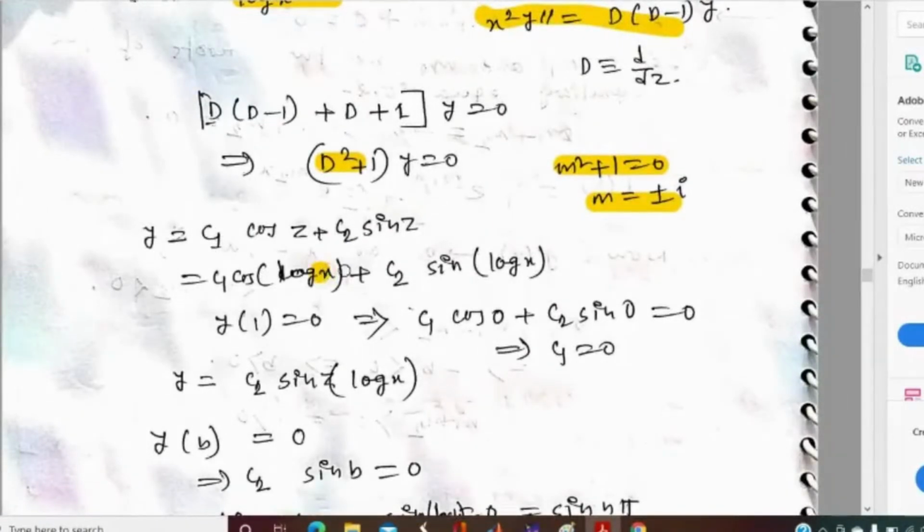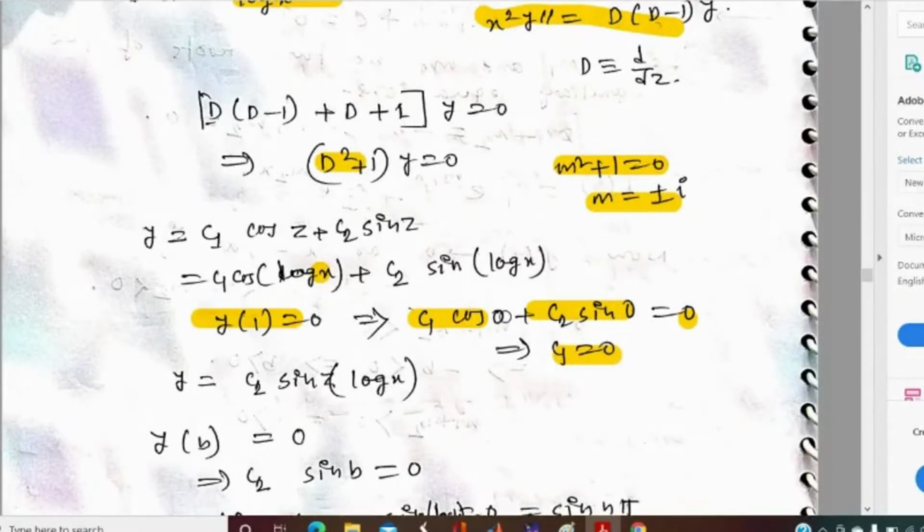Putting x equal to 1, log 1 will be 0, so the right hand side becomes c1 cos 0 plus c2 sin 0, and the left hand side becomes 0. So we can say that c1 equal to 0 because cos 0 is 1 and sin 0 is 0.